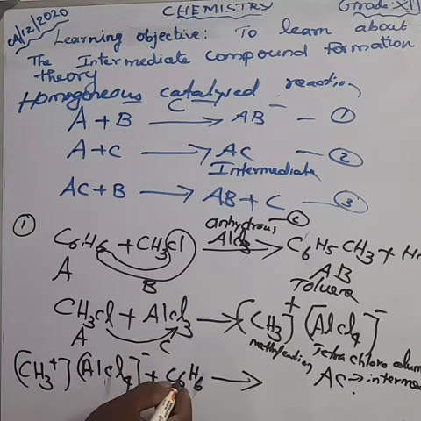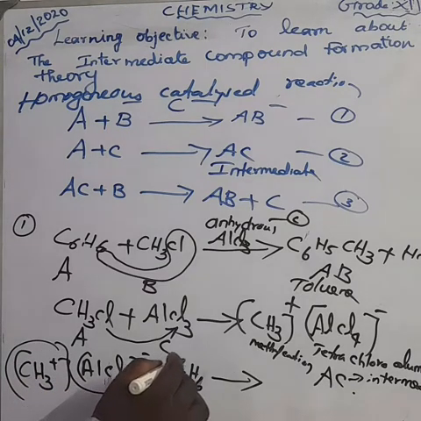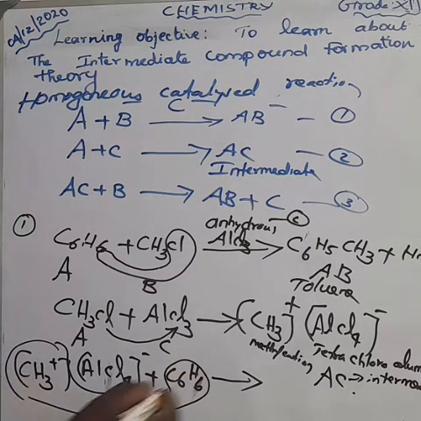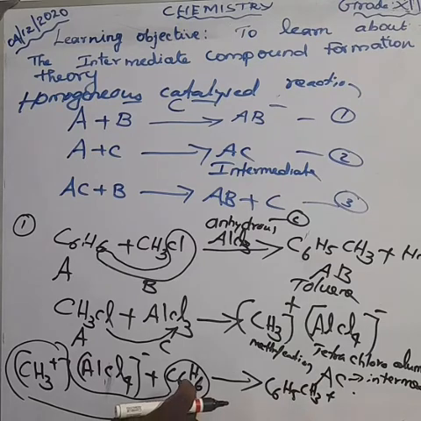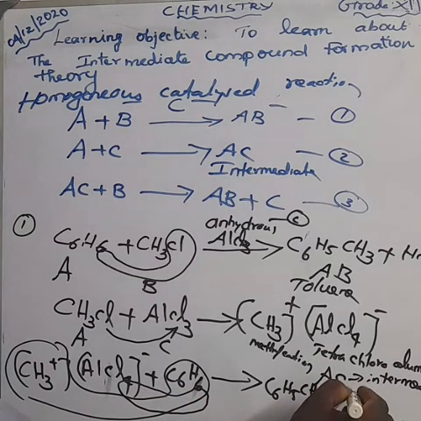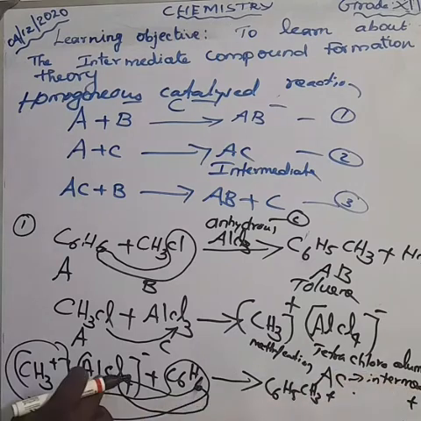So, C6H5CH3 plus one of the hydrogens combines with the chlorine. So what is the product? HCl. So what's remaining here?